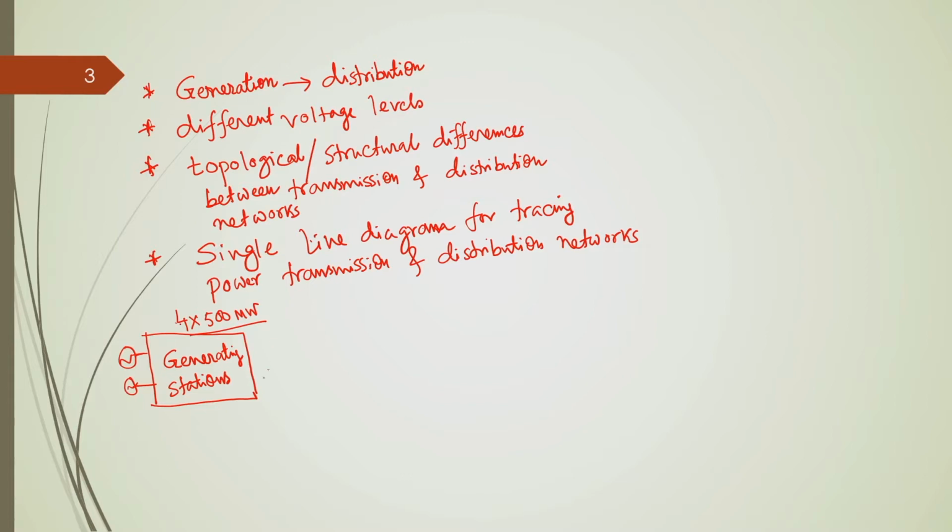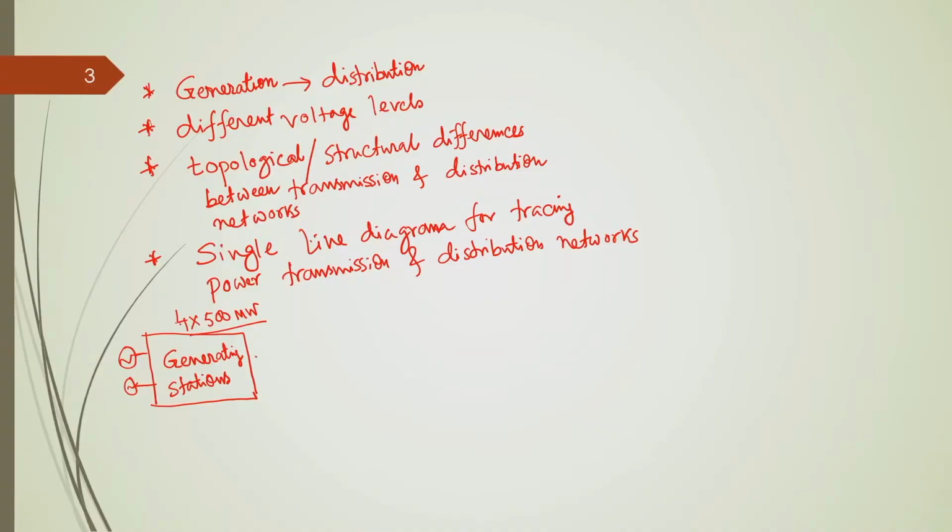Now, after this generation, of course, this 2000 megawatt is not directly sent to the customers, because our requirement as customers is not at that level. So, it undergoes several transformations before it reaches the customer side. What exactly does this transformation involve?